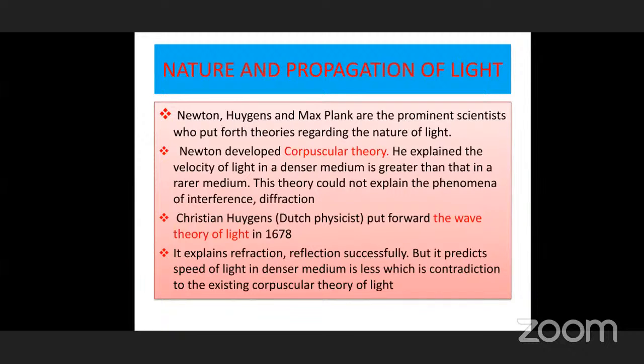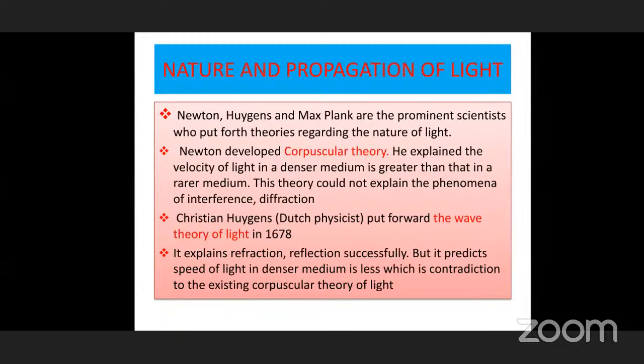These object particles and light particles repel each other. There should be a repulsive force acting between these two particles. That's why when the light falls on the object, it immediately returns back. This is called reflection. He explained reflection of light by the repulsive force between the particles.